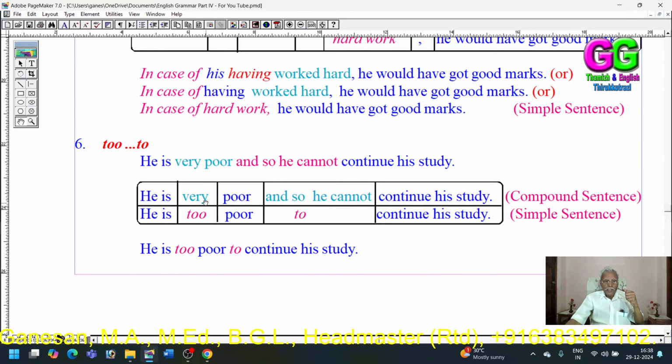So, "He is very poor, and so he cannot continue his study." This is a compound sentence. "He is too poor to continue his study." This is a simple sentence. That's all.